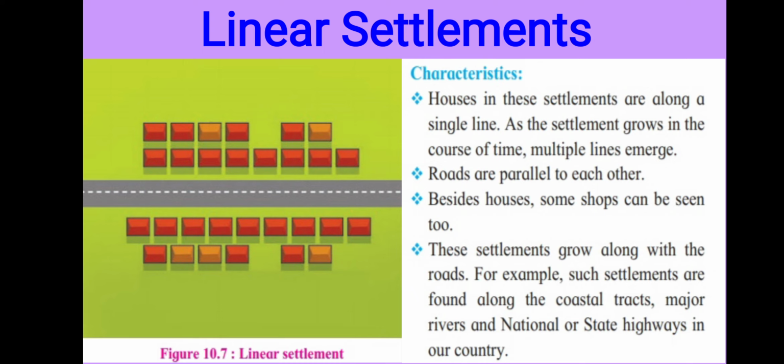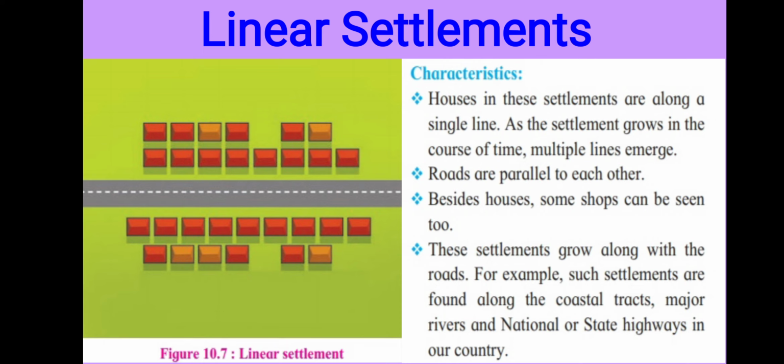Where are we able to see this type of settlement? Where the railway line is there, road is there, highway is there, river is there, on the bank of a river. Many times you are able to see one line of houses, or if you are passing through by railway, you start the journey by railway, then if you look outside you are able to see one line of houses in small villages made by the people. This is nothing but the linear type of settlement.